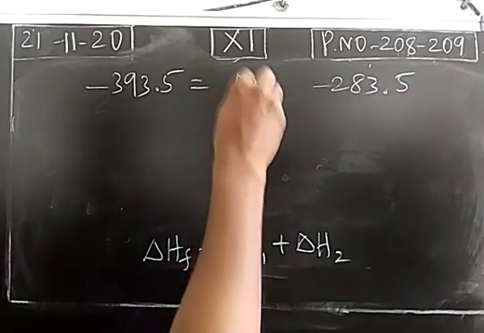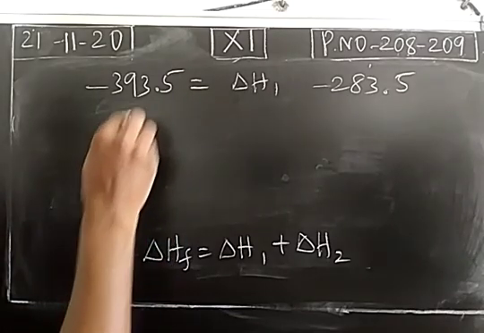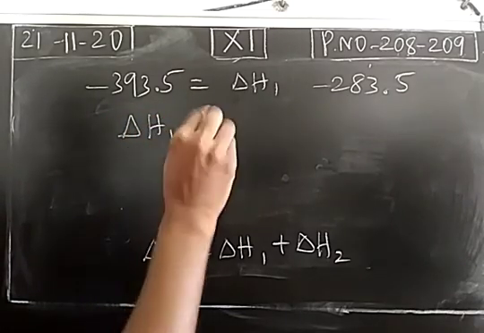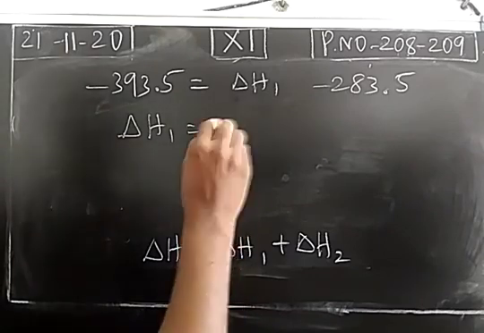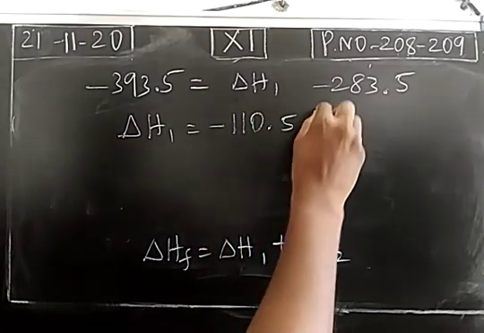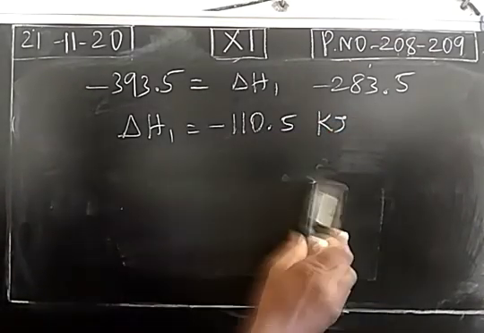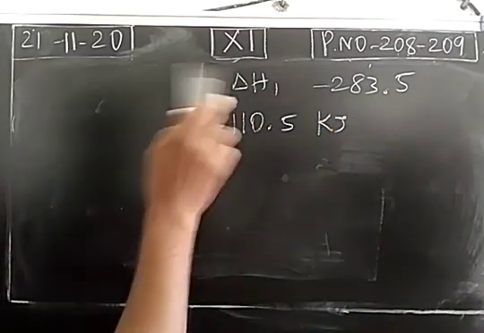So this value is needed: the enthalpy change for the formation of carbon monoxide from graphite. This value has to be calculated. So delta H1 is equal to minus 110.5 kilojoule. So this is the application of Hess law.